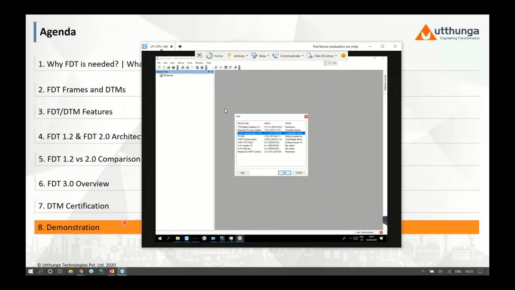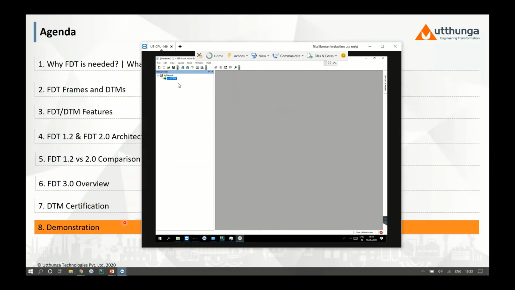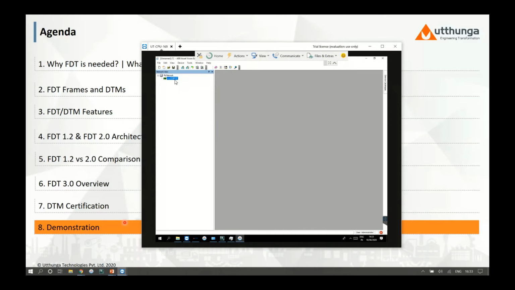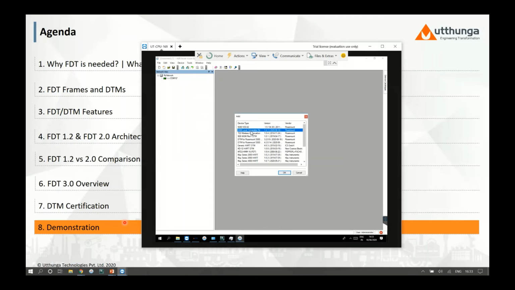As I'm going to communicate to the HART device, I'm choosing the HART communication DTM. I'm going to configure the port using which the device is communicating, which is 10. Now let me add our device DTM, which we just created. You can see this is the one we created, the level transmitter, and the date, you can see today's date. Just add it.